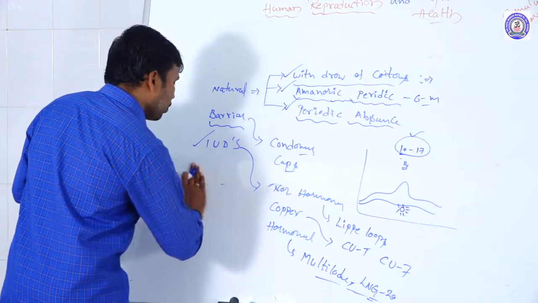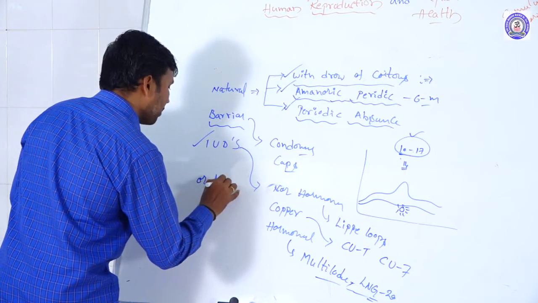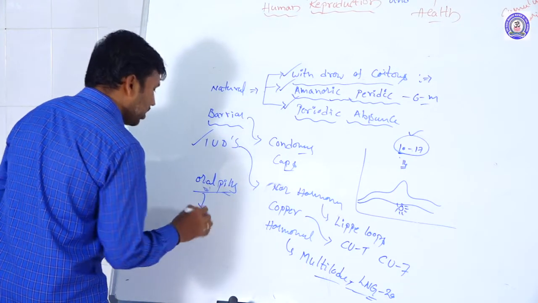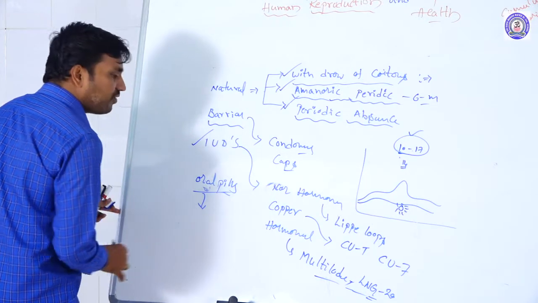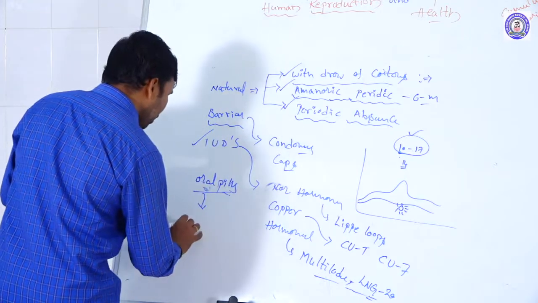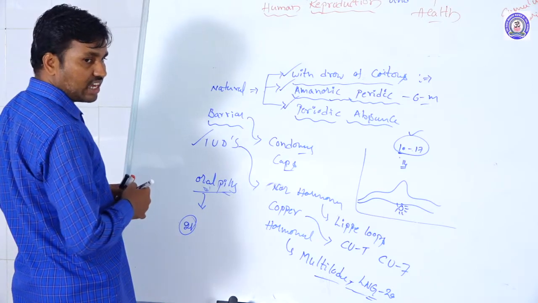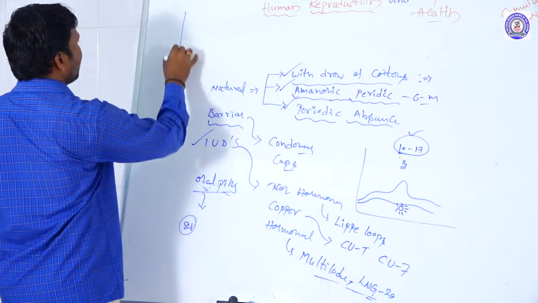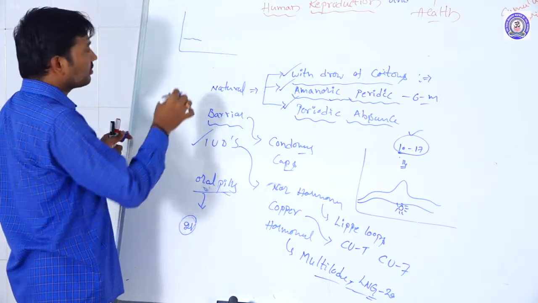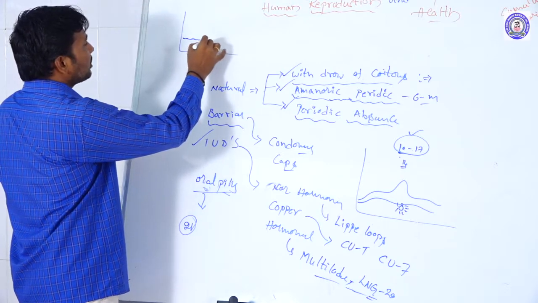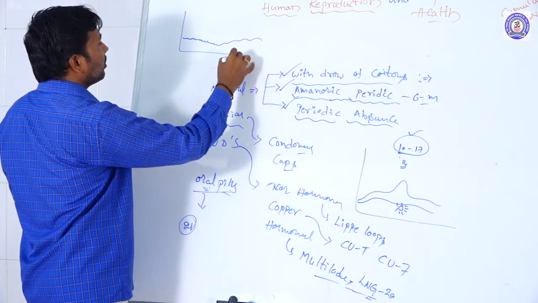And next, oral pills. Oral pills are generally taken continuously, for 21 days in a month, with a gap of one week. The menstrual cycle has three major phases: menstrual phase, follicular phase and luteal phase.